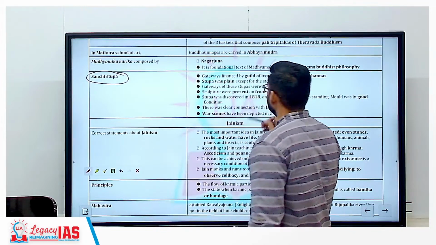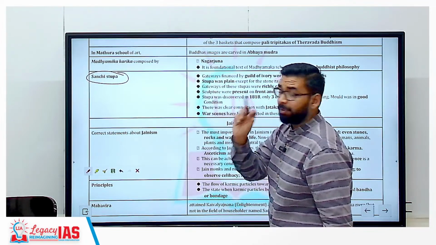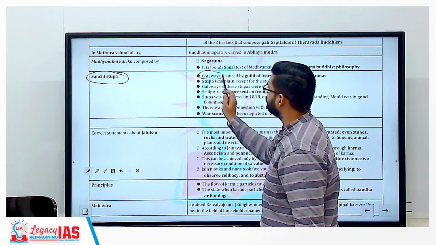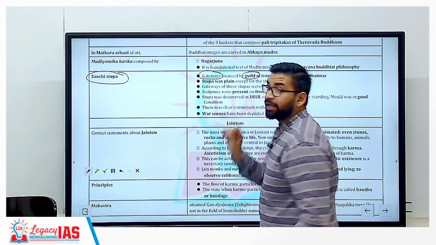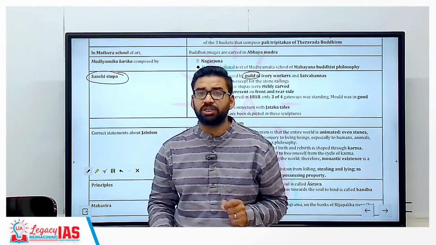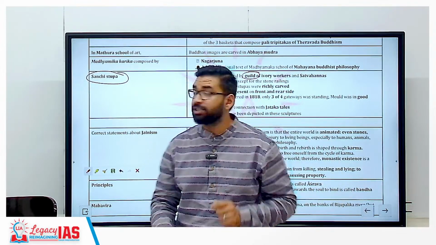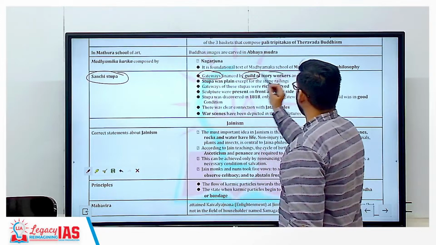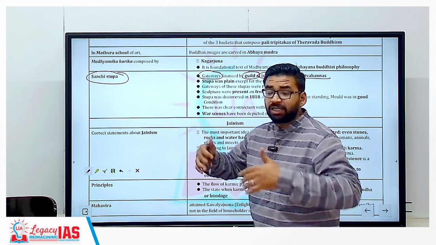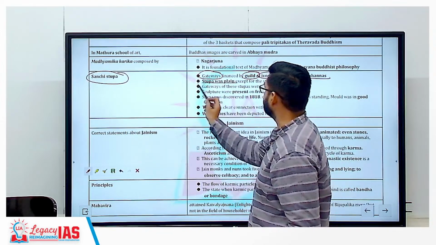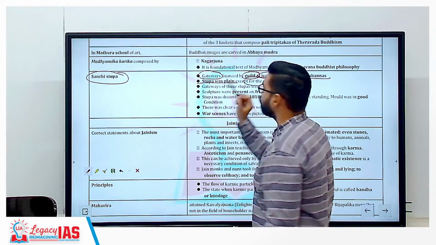Getting my point? So now remember this thing, the gateways of these stupas were financed by the guilds. Guilds means associations of merchants. So guild of ivory workers and Satavahanas. So Ashoka constructed plain stupas. So stupas were plain except for the stone railing.